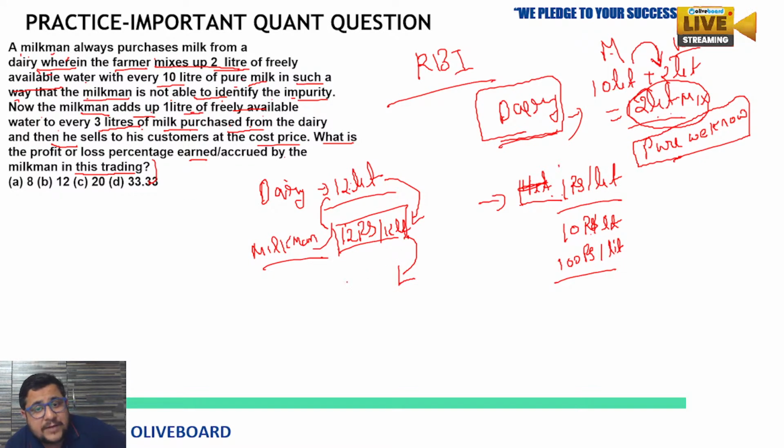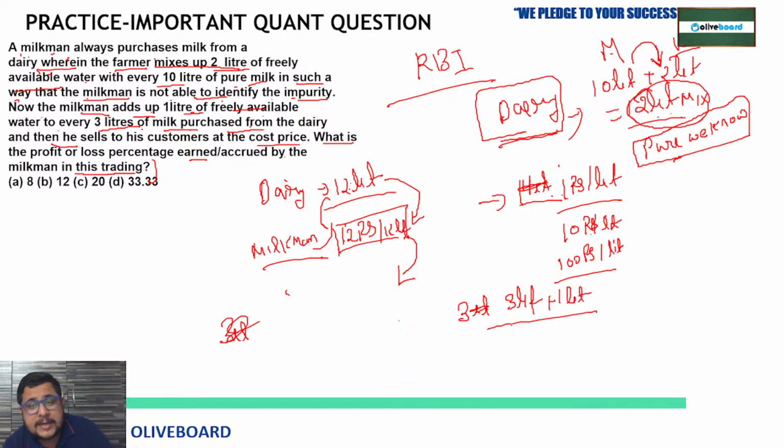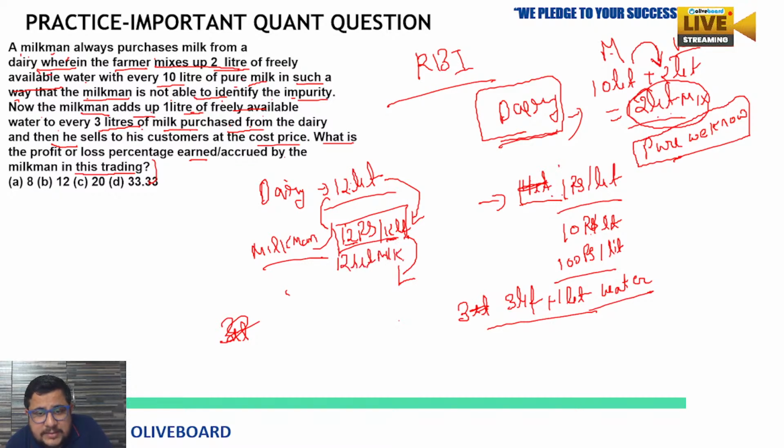So in every 3 liter he is mixing 1 liter of water. Clear? So now in this 12 liter milk, how much water will he mix?